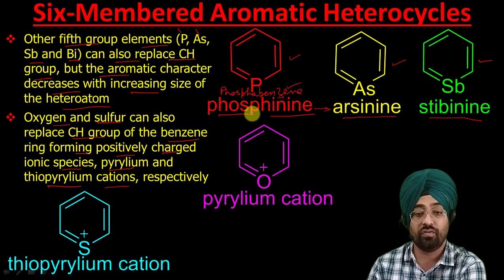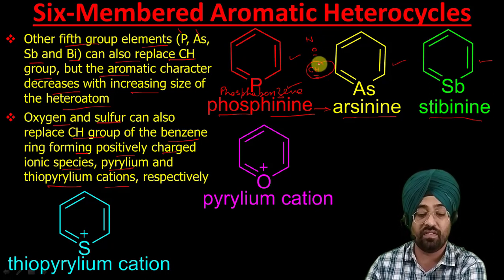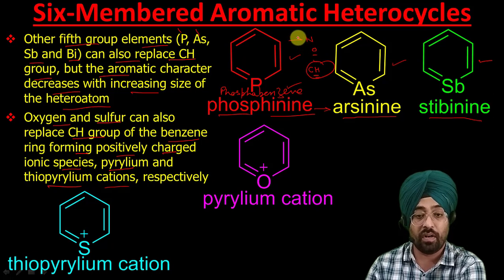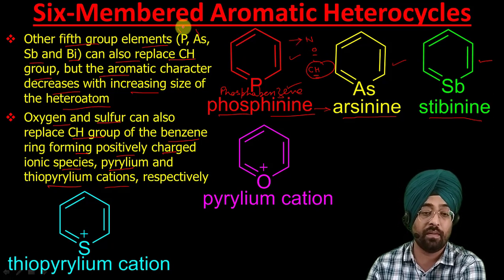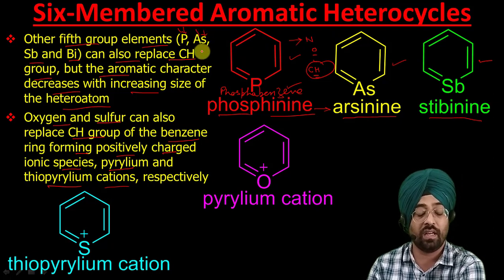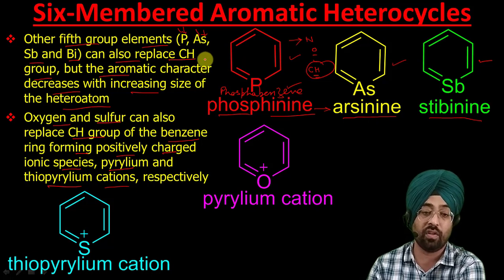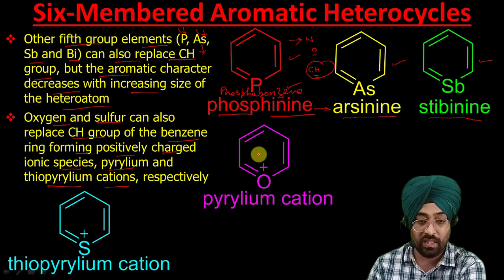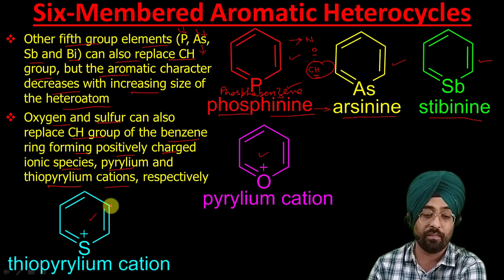So what I mean to say is that we can have any other atoms from the nitrogen family or oxygen family instead of CH in the benzene ring. Generally, the compounds with nitrogen are more aromatic compared with the compounds with phosphorus and arsenic, because as the size of the element increases, the aromatic character decreases because of the increase in size of that heteroatom. So the heteroatoms oxygen and sulfur are also possible.